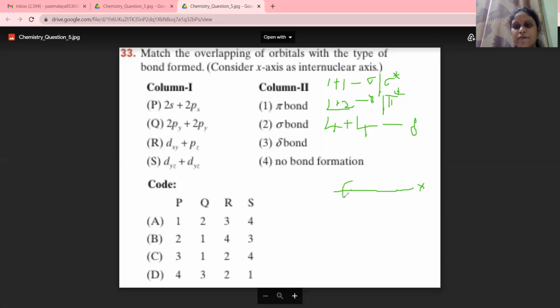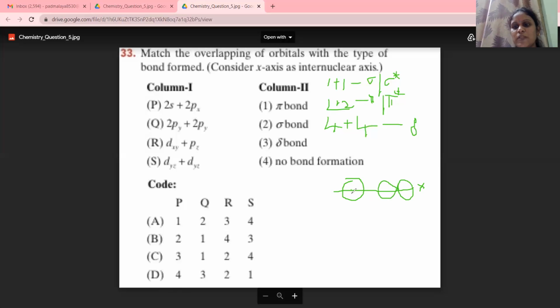We all know that s orbital is spherical in shape, and the p orbital is initially dumbbell shaped. Here they have given the px orbital, so it will go along with the internuclear axis, the x-axis.